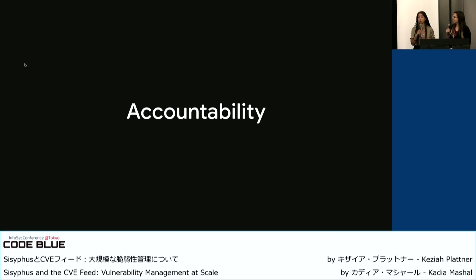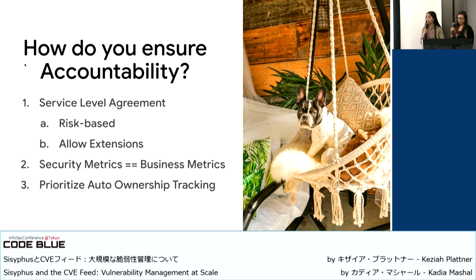So again, we mentioned that accountability was a challenge. So how can you as an organization deal with this problem? The way we deal with accountability is set SLAs, service level agreements, based on risk. For instance, set expectations for when a remediation owner should address a vulnerability. And also allow extensions. If you have mitigations in your environment, there is no need to focus on the wrong risk. Focus on the critical risk and allow for lower risk SLA extensions to happen.